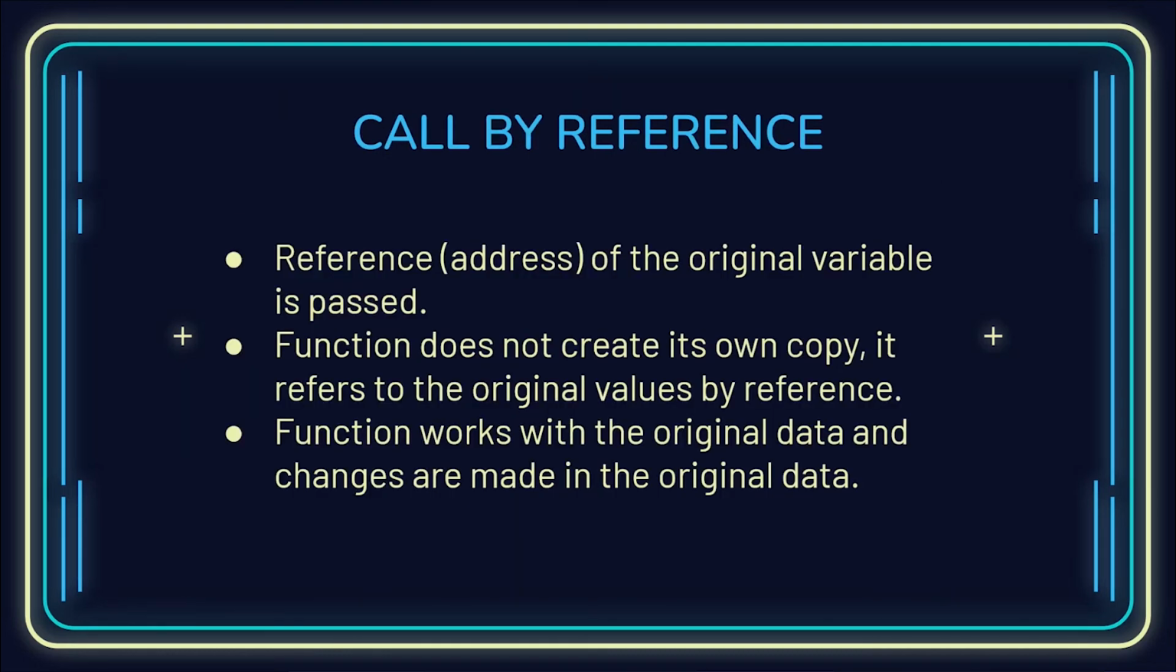In here we are not directly passing the parameters; we pass the reference of the original variable. What is a reference? Reference is basically an address, and we have already seen how we get the address, using the ampersand operator, as in the case of scanf. So the reference or address of the original variable is passed. The function does not create its own copy; it refers to the original values by reference. The function works with the original data, and changes are made in the original data itself.